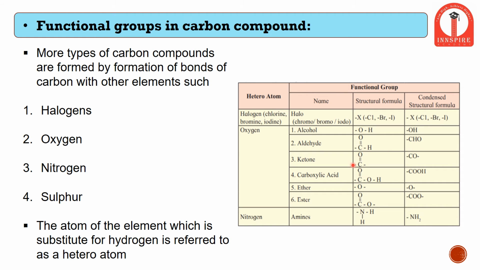Similarly, even for ketone, carboxylic acid and ether, the oxygen can form a bond with respect to the carbon atom in numerous ways, giving rise to various functional groups, that is OH for alcohol, CHO for aldehyde, CO for ketone, COOH for the acidic or carboxylic group, etc. Nitrogen, when bonded with a carbon atom, forms amines. So the atom of an element which replaces a hydrogen atom is referred to as a heteroatom.